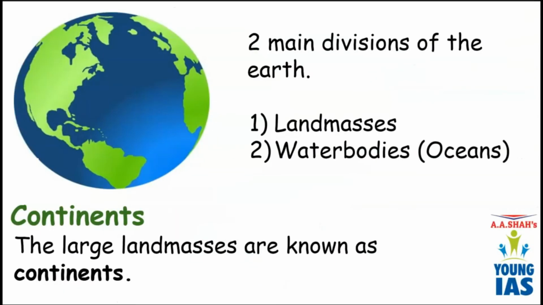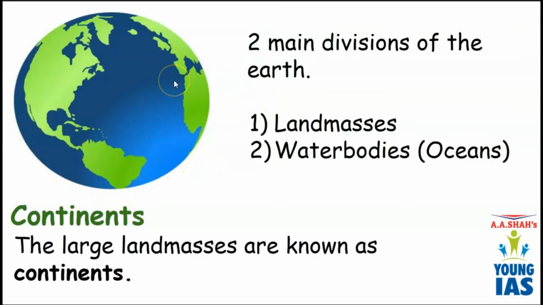So Earth has two main divisions, that is land and water. Water is blue in color and land may be green or brown. You see this green portion is land and the blue portion is water.